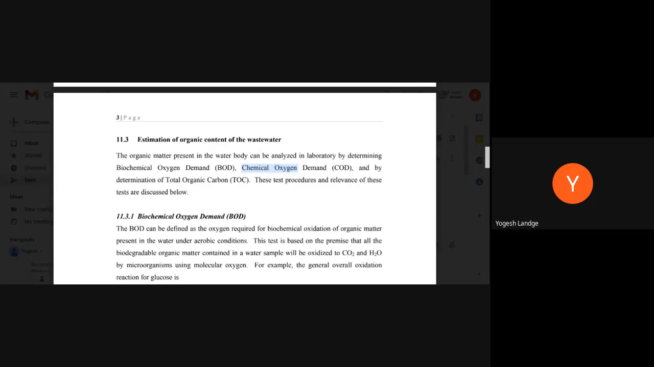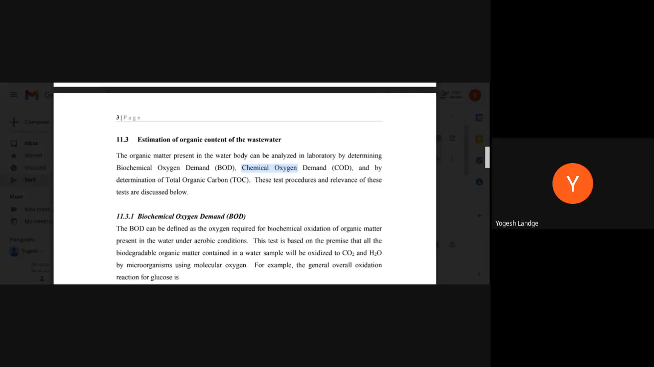These tests are not used for the inorganic matter present. These tests are carried out only to know the organic matter content present in the wastewater. Is that clear?